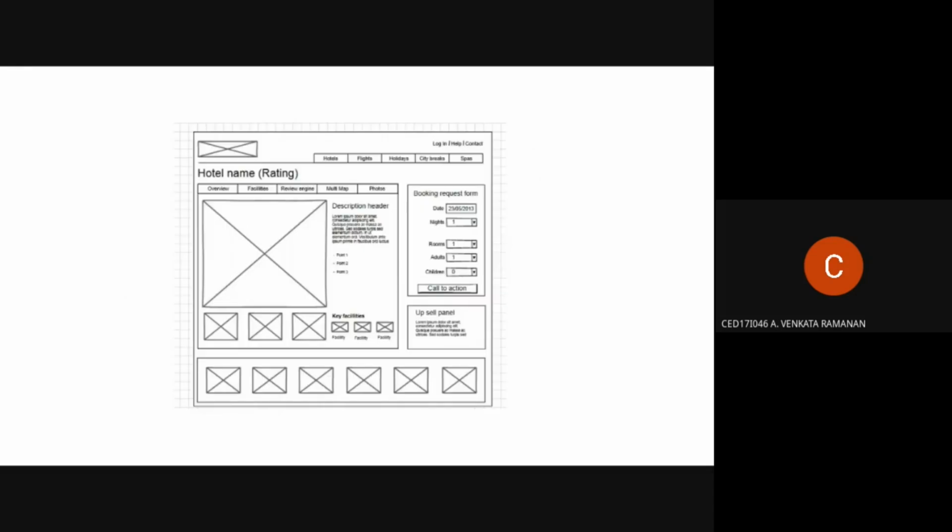This is another kind of simple wireframe, basically showing a site similar to MakeMyTrip, which contains a hotel name, the ratings, and the description of the hotels. It shows the various things a user needs when he goes to the particular site, like an overview, facilities, reviews, photos, the number of rooms available, and the cost. All those details have to be presented with all the visual cues, which can cognitively make the user dig deeper into it.